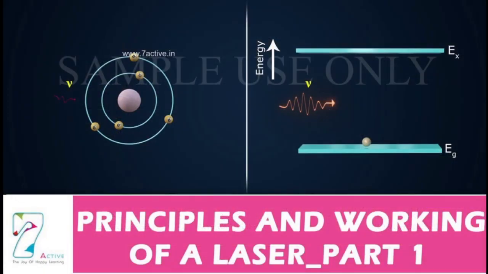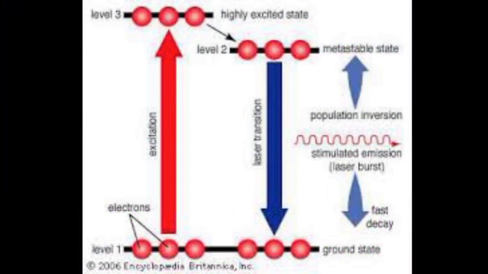Next, we can see here an atom. The atom range is 10 to the power of minus 10 meter. What will happen? Here it is shown the atom in the ground state going to the higher energy state, and this process is known as induced absorption. The atom transitions from higher to lower without any external agency, which is spontaneous emission. Next, the atom transitions from higher to lower when a photon is incident. We can see the figure as well as a small model of the atom, and the energy level diagram.